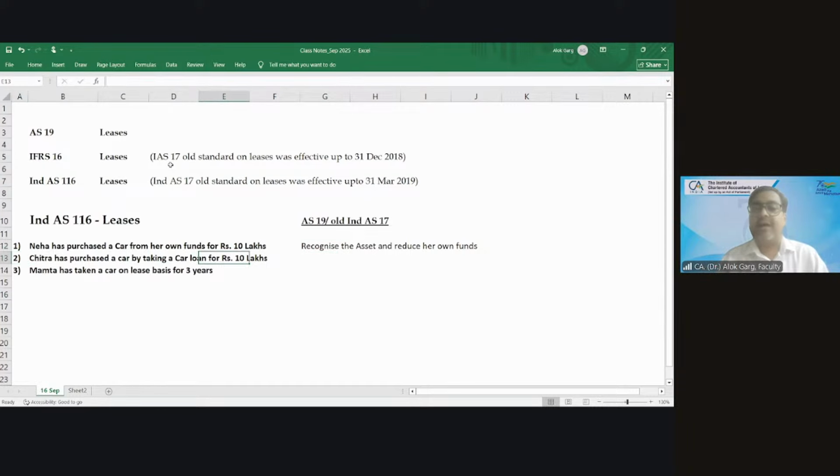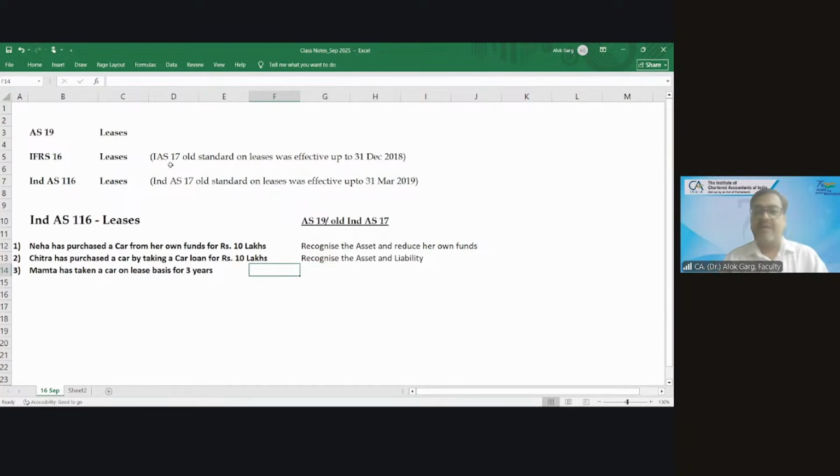Chitra has purchased a car by taking a car loan for rupees 10 lakhs. What will Chitra do? She will also recognize the asset, but this is not from her own funds, so she will credit the loan account. She recognizes both asset and liability. On the balance sheet, on one side she recognizes the asset, and on the other side the liability. Now, Chitra approached the bank, but she did not get the loan. So what does she do?